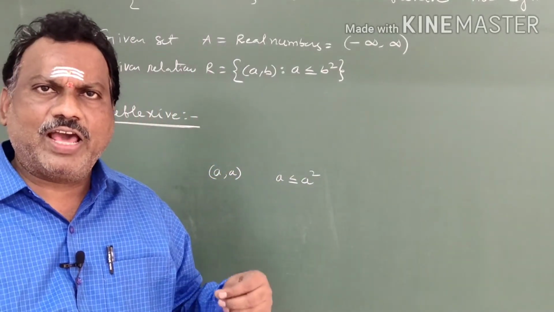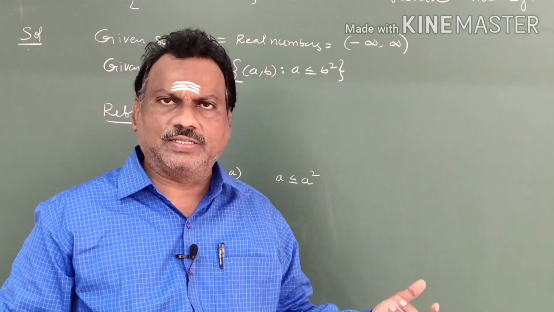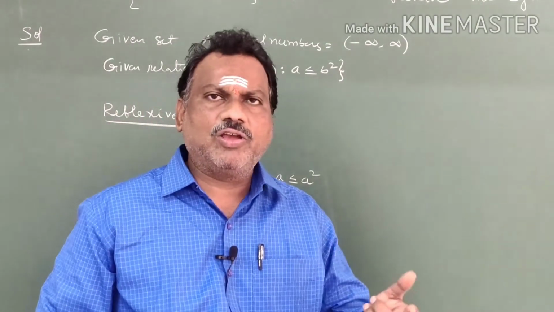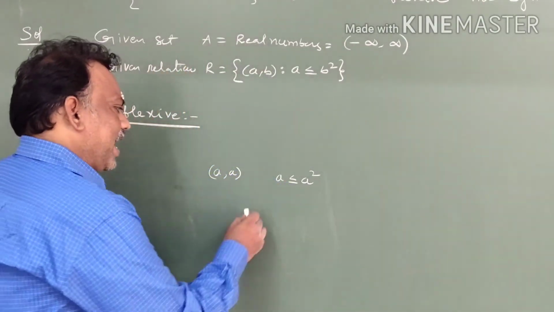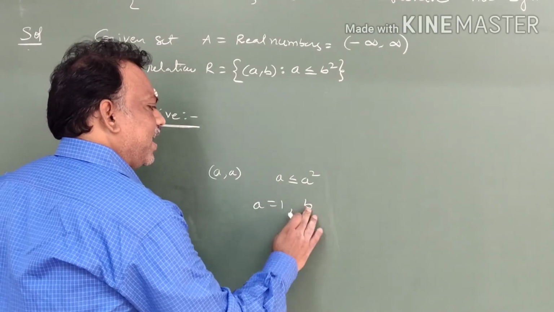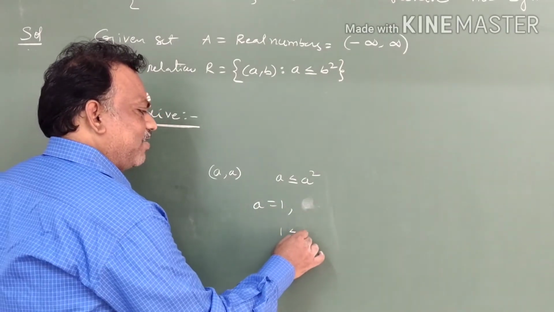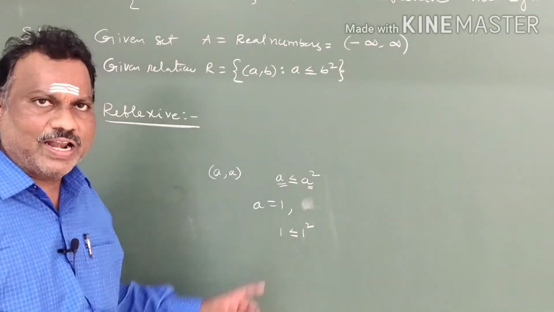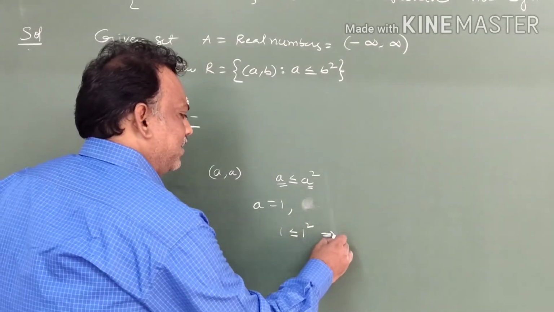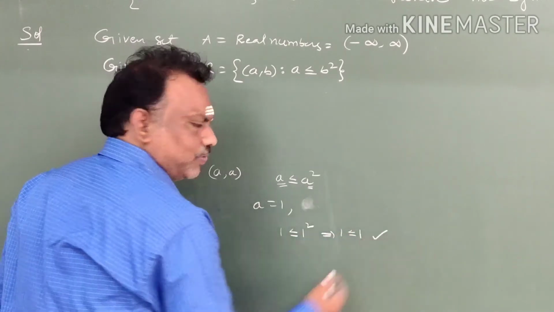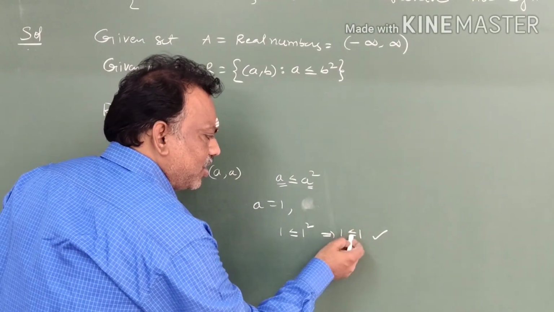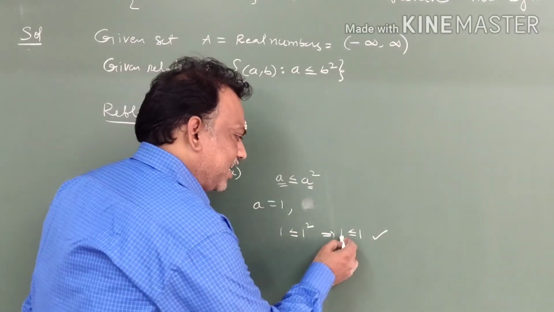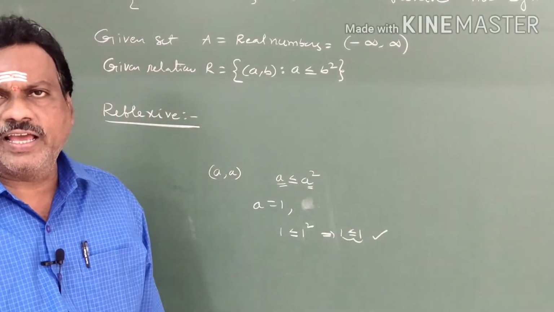Why? Because when we take fractions or decimals, I will give an example. I told you, if the property is not satisfied, you have to give an example. Suppose I take A equal to 1: 1 is less than or equal to 1 square. Why? Because both places are A only. 1 less than or equal to 1 square implies 1 less than or equal to 1, it is true. Why? Because less than or equal to means you should satisfy any one of the conditions, either less than or equal to. So you are satisfying the equal to condition, so it is reflexive.